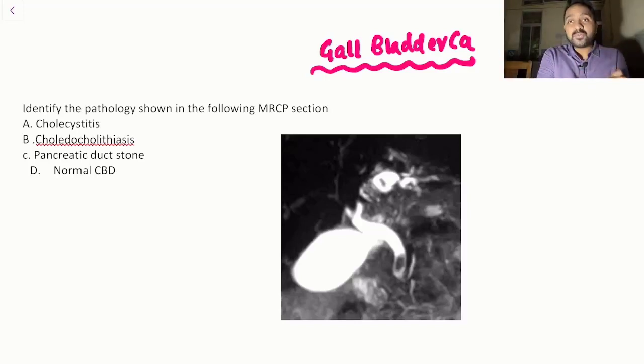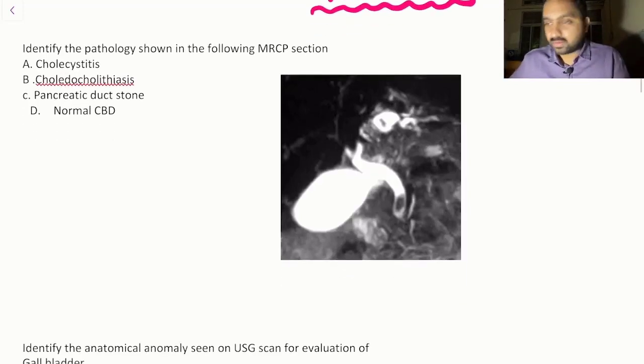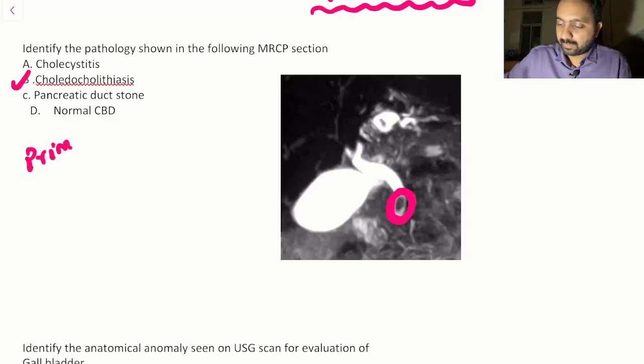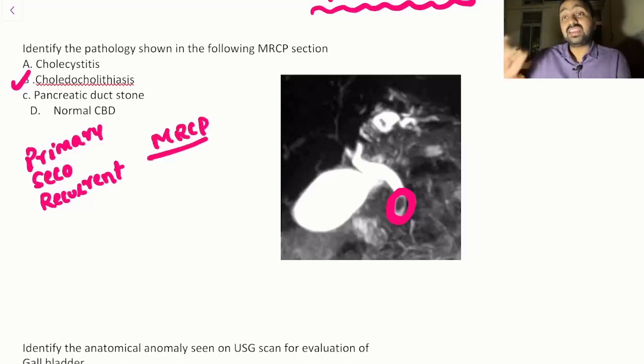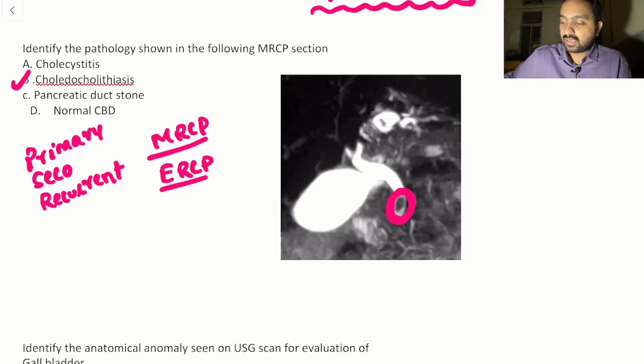They have asked you previously regarding your CBD stones. If you look over here, this part is nothing but showing you choledocholithiasis. They had asked you previously about primary stone, secondary stone, recurrent stone. Now they are asking you regarding MRCP diagnostic findings, and they have also previously asked you regarding ERCP.